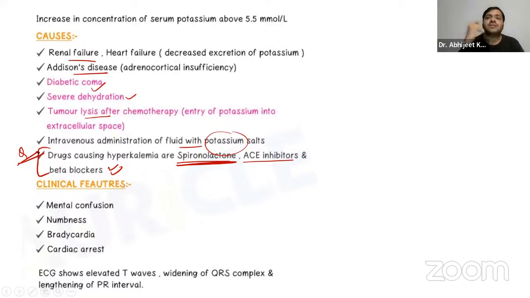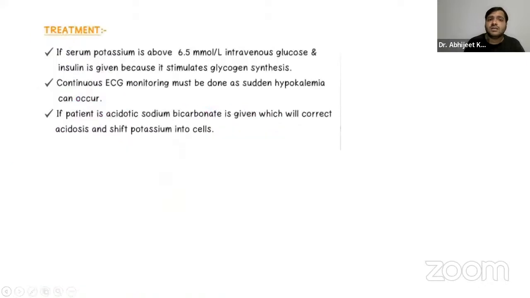Right? What are the clinical features that are associated over here? We have mental confusion, numbness, bradycardia, cardiac arrest. Over here in hyperkalemia, we will have elevated T waves. There will be widening of the QRS complex and lengthening of the PR interval. That is again very, very important. Put dollar signs over here, right? Treatment, if potassium is high, we have to give intravenous glucose and insulin. Obviously, insulin will take the potassium into the cell, lowering the potassium levels in the plasma, right? So continuous ECG monitoring can be done and we can give bicarbonate to the patient, okay?